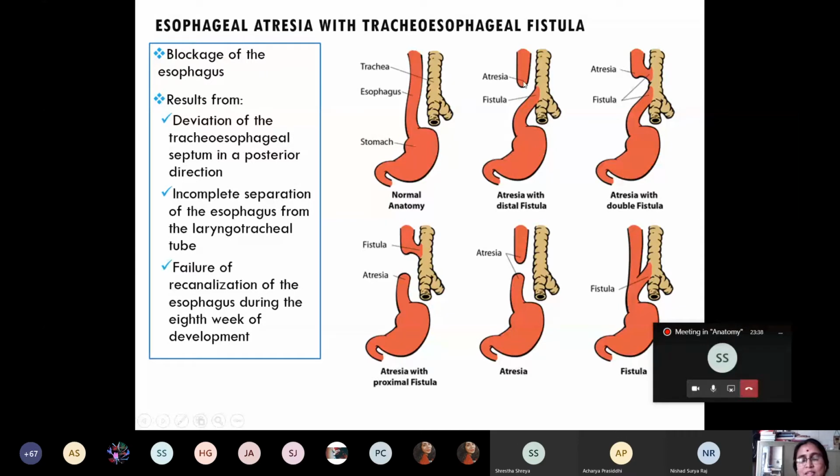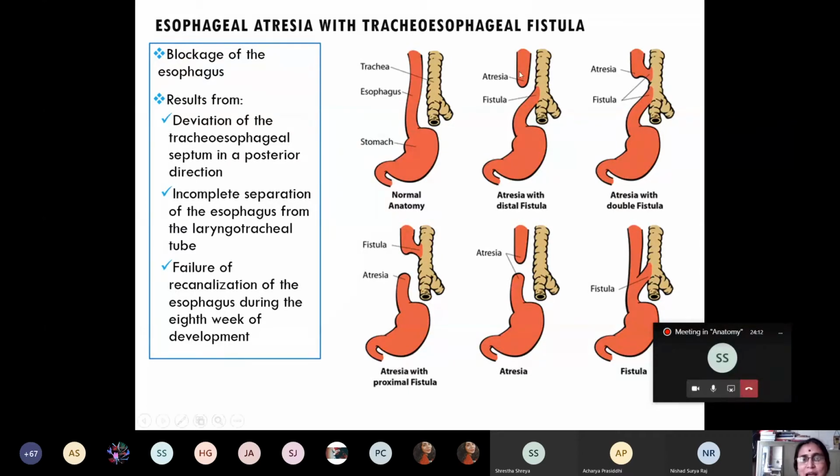So what happens in esophageal atresia? As we know, the developing fetus is suspended in the amniotic cavity by the umbilical cord, and in the amniotic cavity there is amniotic fluid. The fetus swallows the amniotic fluid, and this amniotic fluid passes through the esophagus into the distal part of the GIT, stomach and small intestine, where absorption of the amniotic fluid takes place. In addition, via the absorbing blood vessels, it also reaches the placenta.